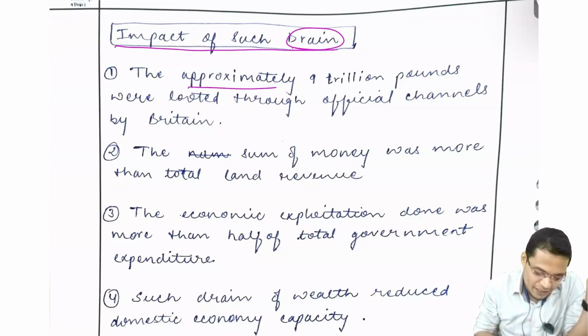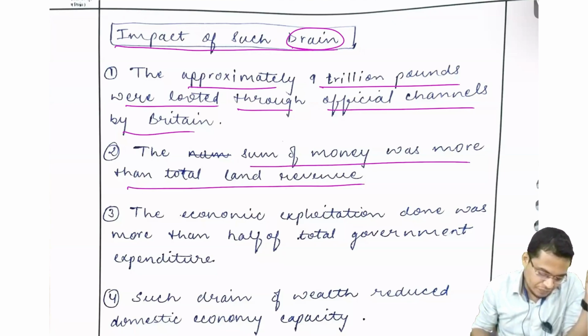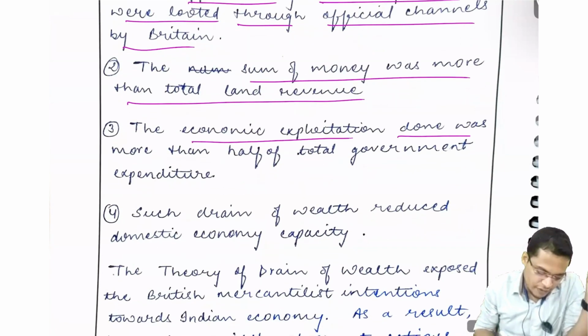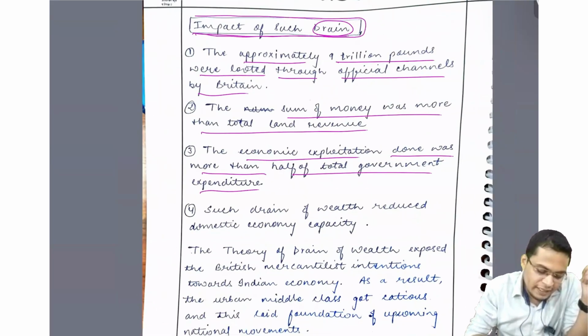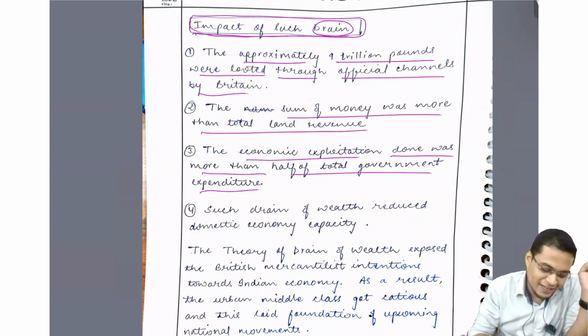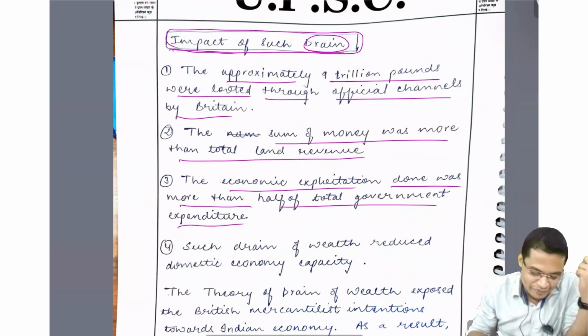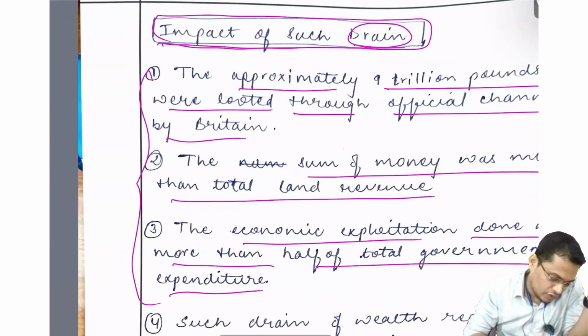Approximately 9 trillion pounds were looted through official channels. The sum of money was more than the... The economic exploitation was more than half of the... You are giving quantification, but here it is the impact. Impact means how it is affecting our society and economy. You have to write that. Impact is different from quantification. Now you have given the quantity amount, so you have to show the impact.